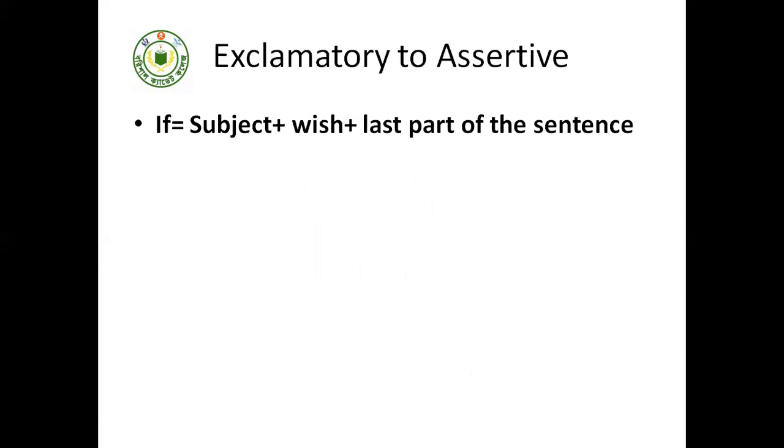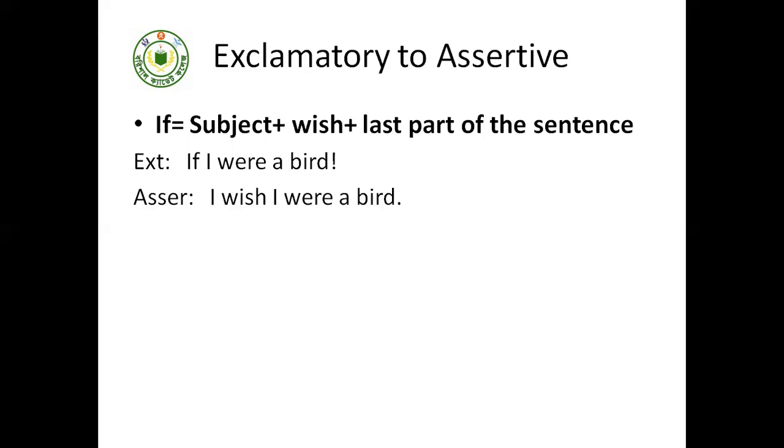Sometimes the exclamatory sentence starts with if plus subject plus wish plus the last part of the sentence. In that case, if I were a bird, if will be changed into I wish, and the other part of the sentence will not be changed. So see, I wish I were a bird. So for if, we will use I wish, and the other part of the sentence will be unchanged.